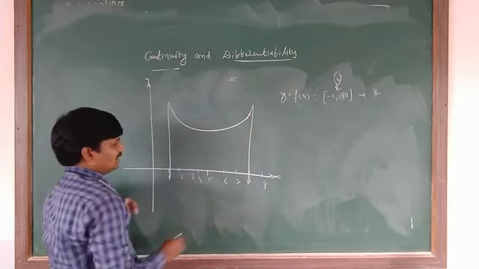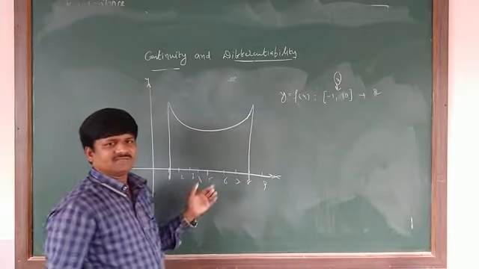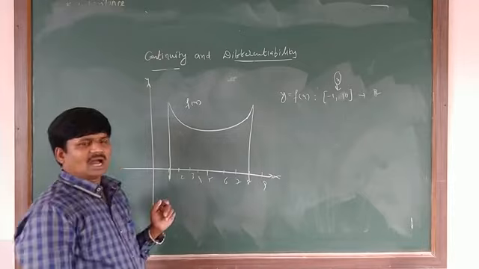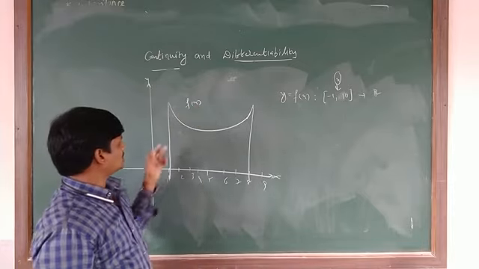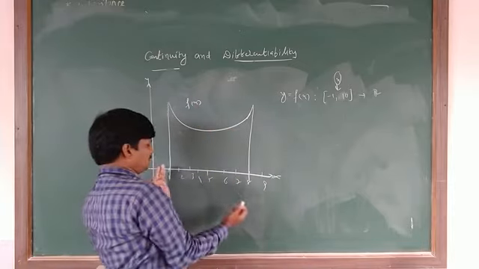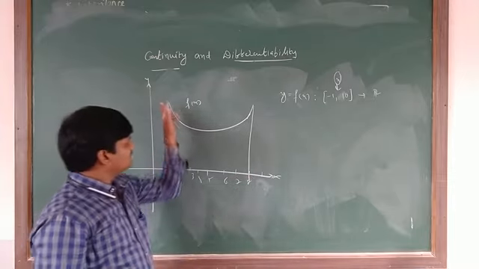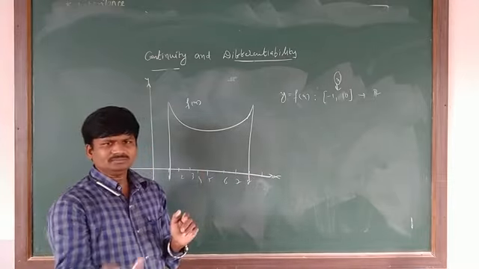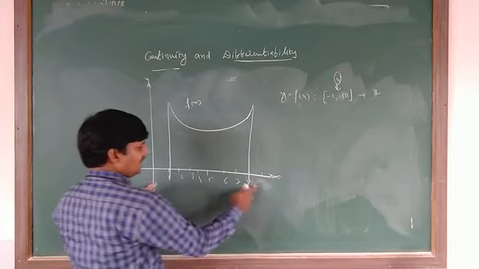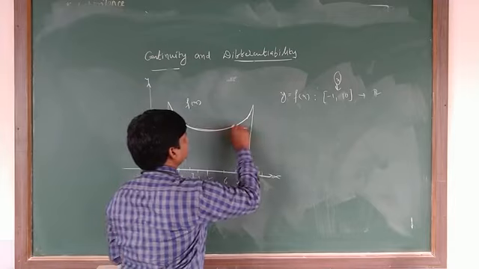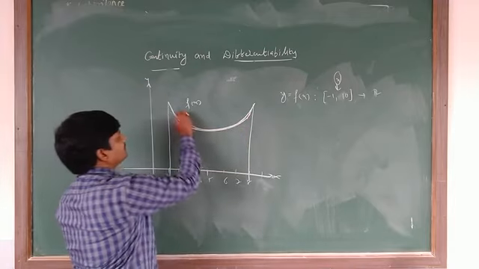This is the domain of the function f of x. I drew the curve f of x and got a curve like this in the domain 1 to 8. Can you say whether it is a continuous curve or not? Yes, in its domain 1 to 8, this curve is a continuous curve.